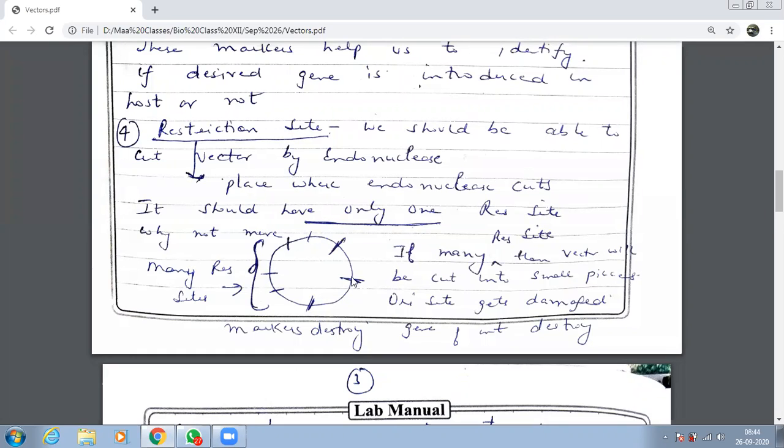I'll explain it to you. Don't get confused now. See, this is a circular vector. These are restriction sites. If many restriction sites are there, then the vector can be cut into many small pieces. Clear?